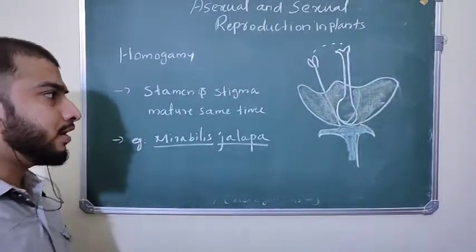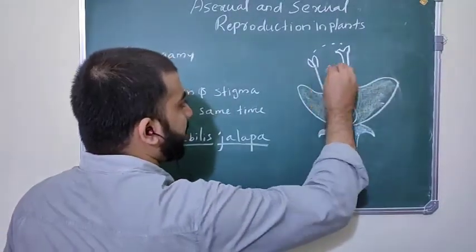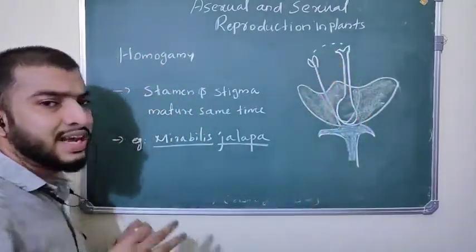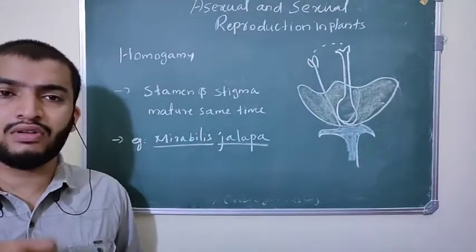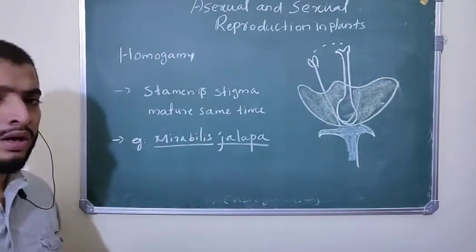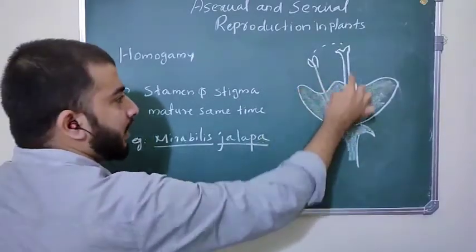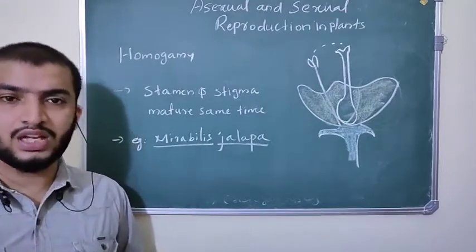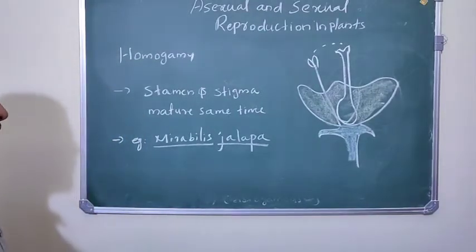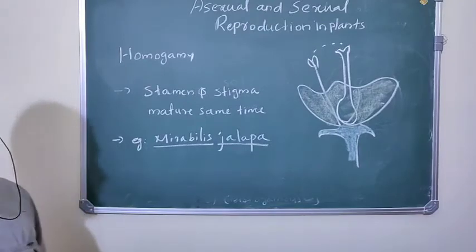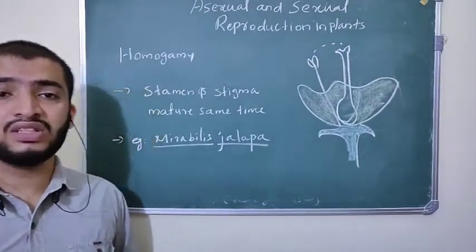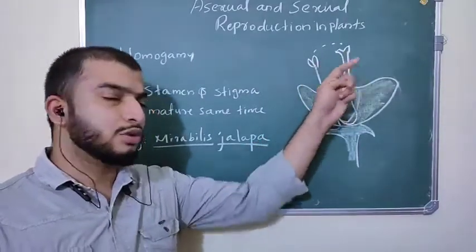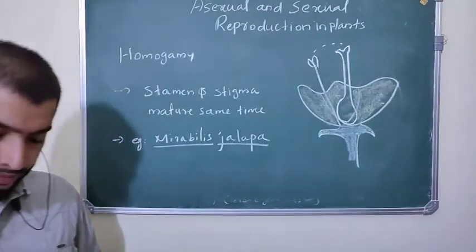So what is homogamy? Homogamy means the stamen and the stigma of the flower mature at the same time, and that favors self-pollination. This type of mechanism is present in plants like Mirabilis jalapa. That mechanism, homogamy, favors self-pollination. So pollen grains are transferred from stamen to stigma of the same flower.